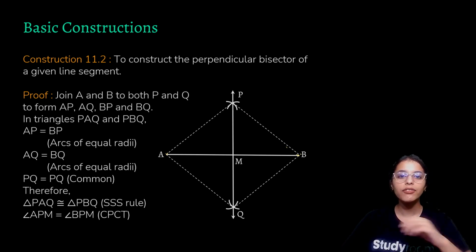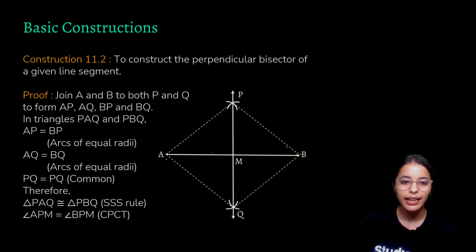But this has not proved that our AM would be equal to BM, or that this is 90 degrees.